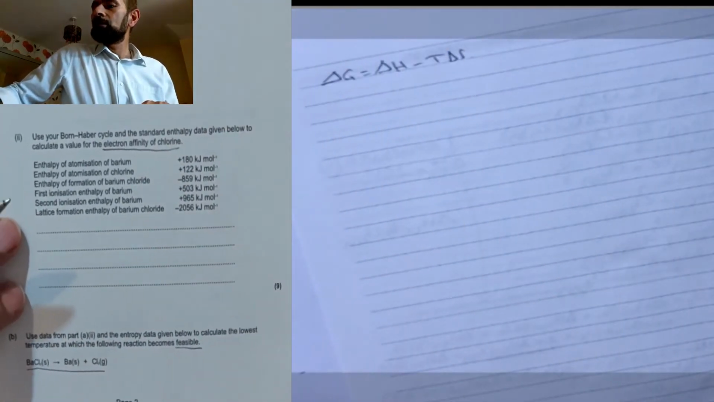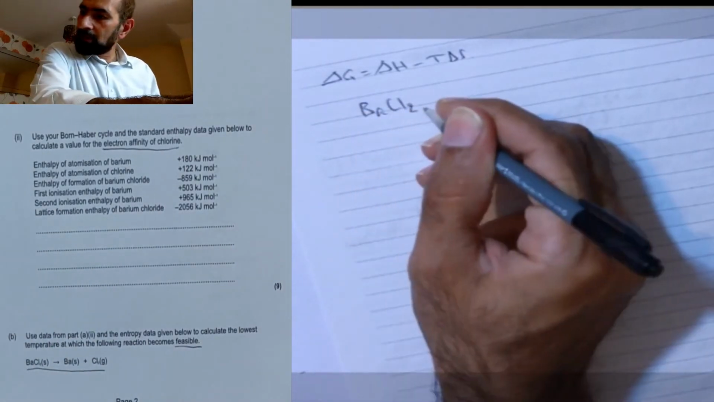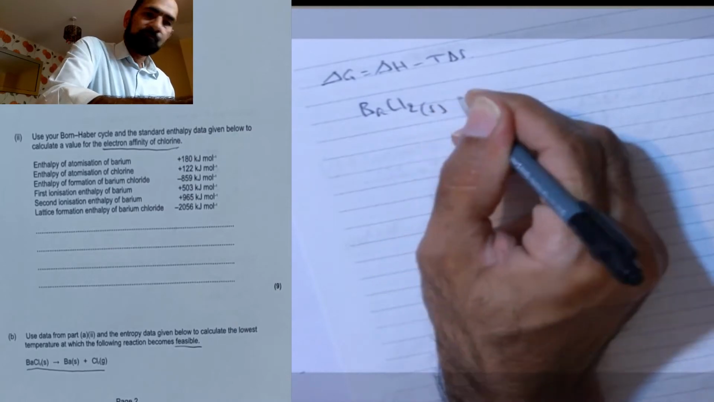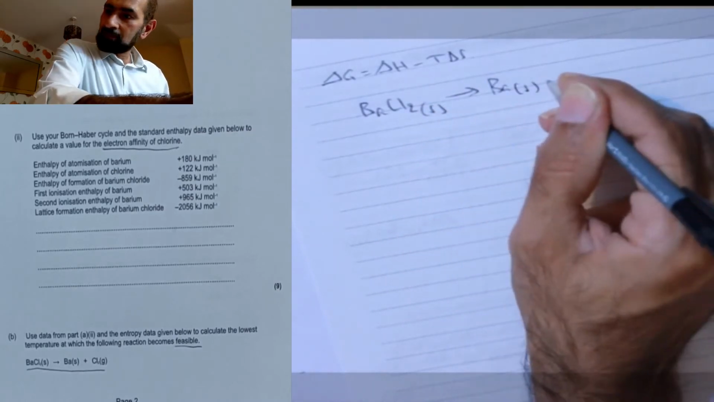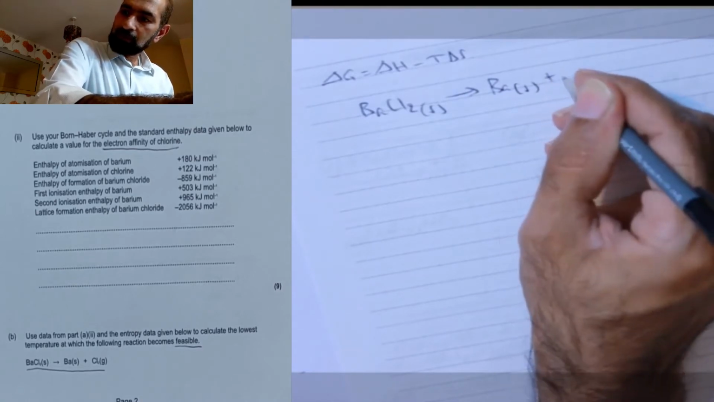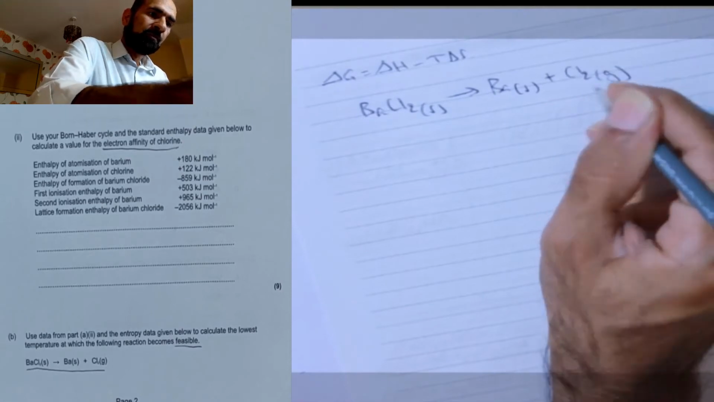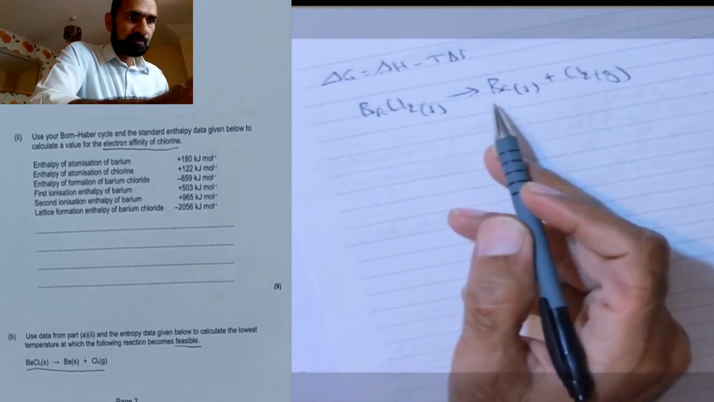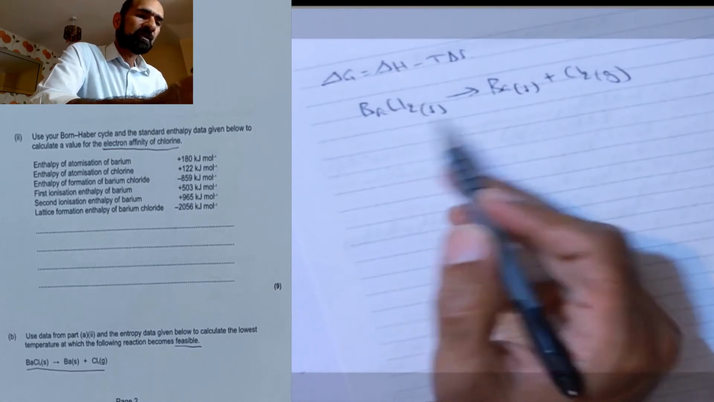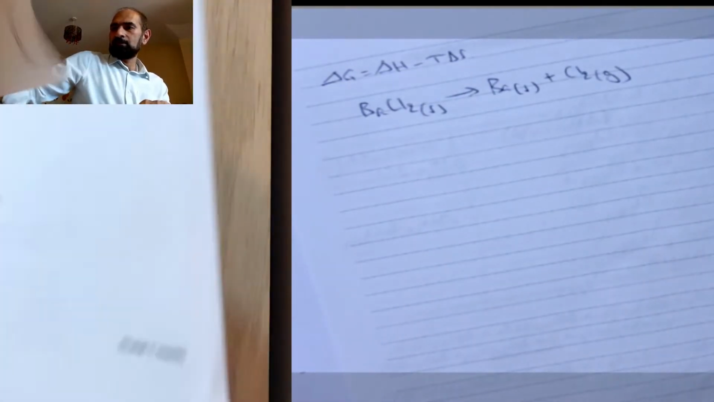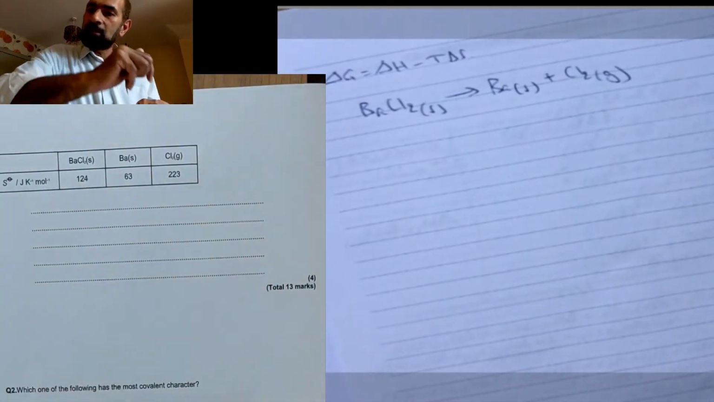So the equation they want us to do is barium chloride solid goes to barium. So it's the opposite of lattice enthalpy. Lattice enthalpy is the formation of barium chloride, but this time it's the dissociation, the lattice dissociation of barium chloride. Okay, so that's the equation they want us to work out. And now I won't have to keep turning it around.